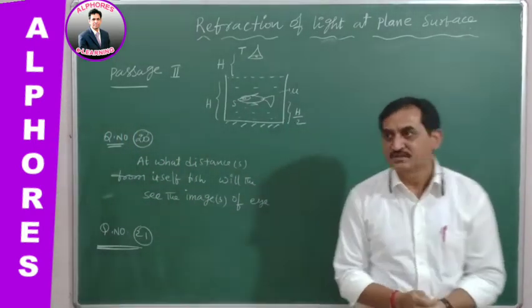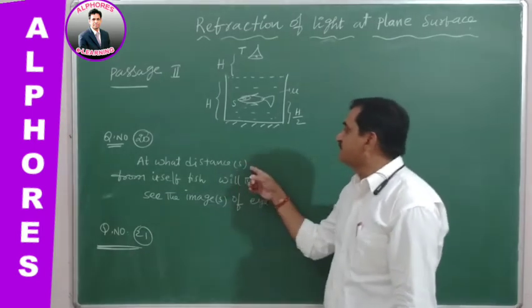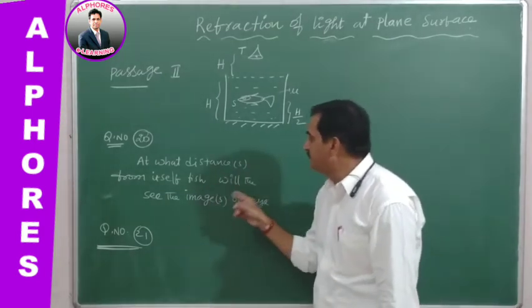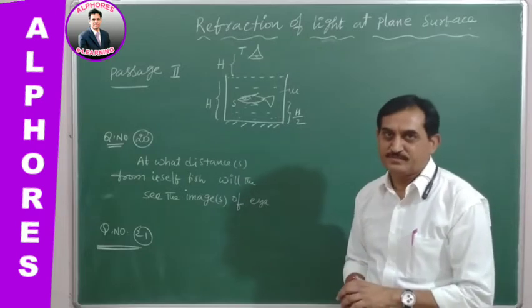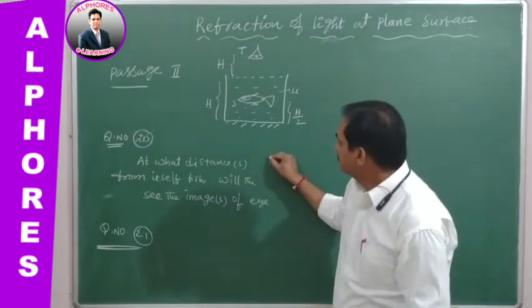So this is the question. Here, plural distances and images means there are two questions. So question number 1.